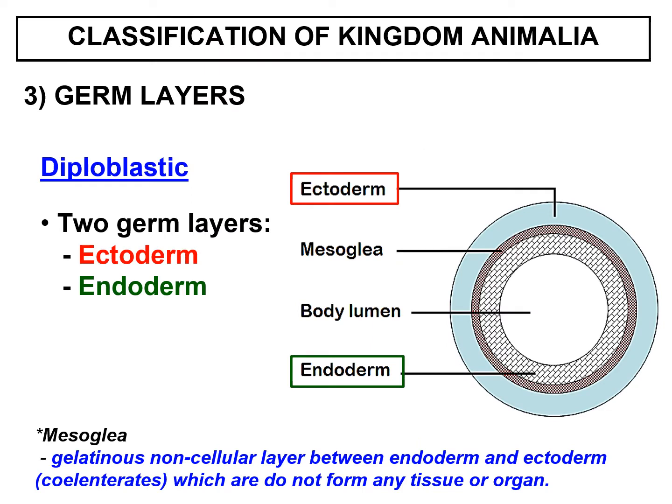Another characteristic that is used to divide animals into different phyla are germ layers. There are two types of animals with two different types of germ layers. The first one is diploblastic. Mind you, the word di means two, so it means it has two germ layers, the ectoderm and the endoderm.